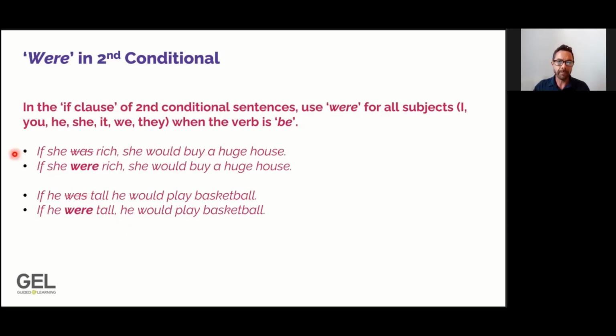Looking at our first example here, in a normal past simple sentence, we would always say she was. However, in a second conditional sentence, we do not use was, we use were. So the correct sentence is, if she were rich, she would buy a huge house. Similarly, looking at the second example, normally with he in the past simple, we would say he was. But in a second conditional sentence, we use were. So if he were tall, he would play basketball.